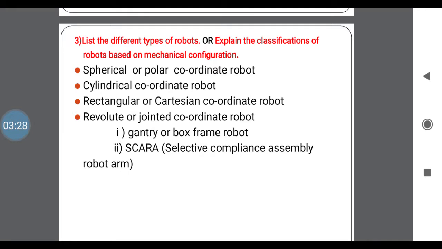Next one is a revolute or jointed robot. In this we have two types, Gantry or box frame. Next, SCARA robot. SCARA means selective compliance assembly robot arm. These are some classifications of robots based on the mechanical configuration. Mechanical configuration means mechanical physical configuration, how to classify the robots.